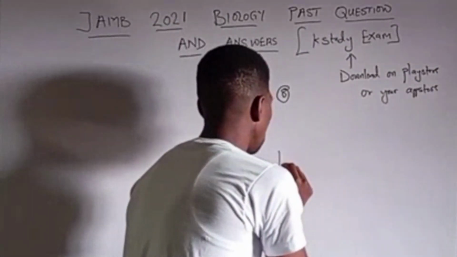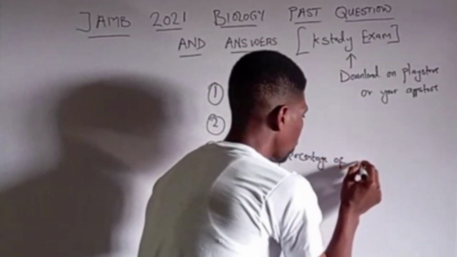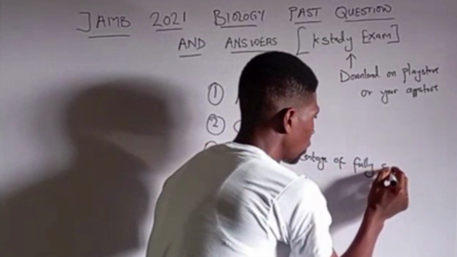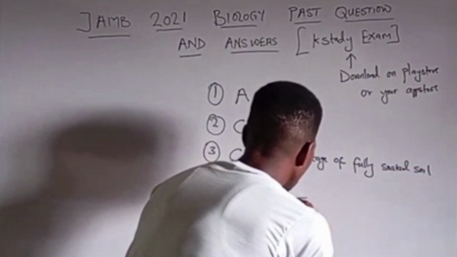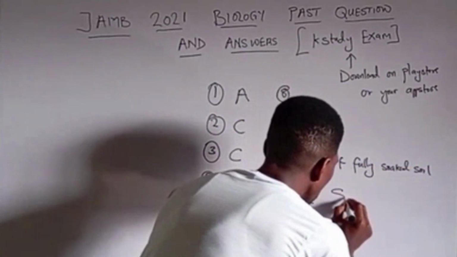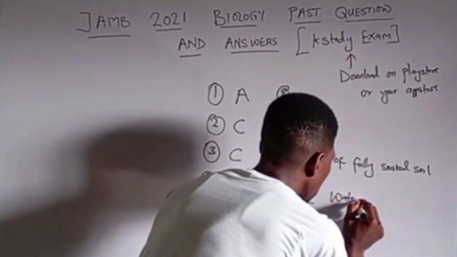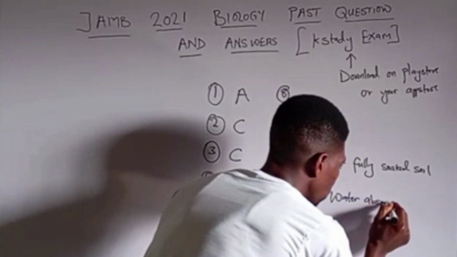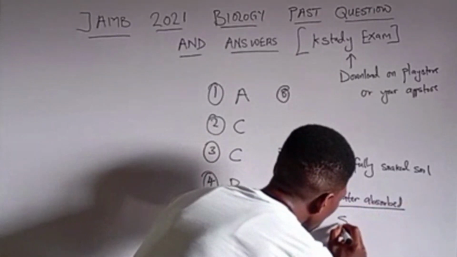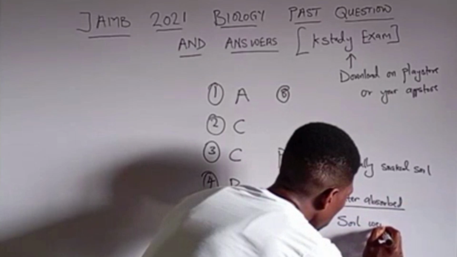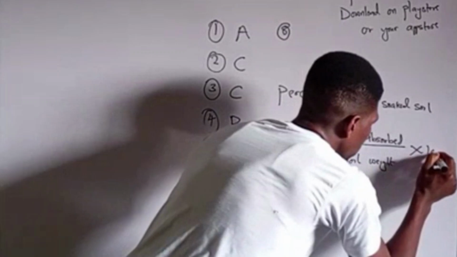So we have to use the formula to find the percentage of the soil that was fully soaked. So the percentage of fully soaked soil is equal to water absorbed over soil weight times 100.